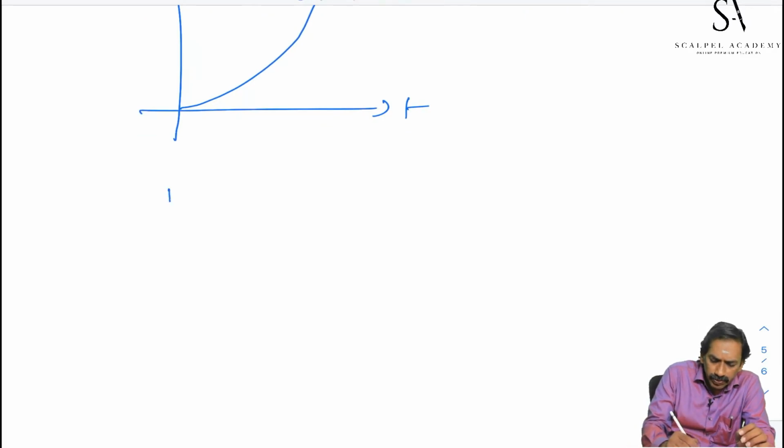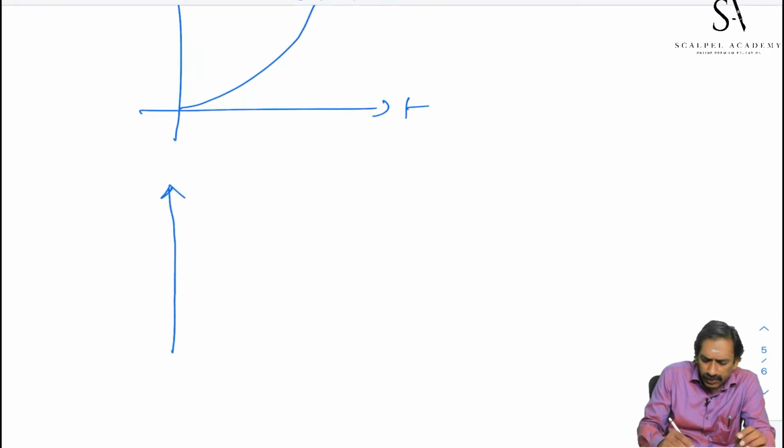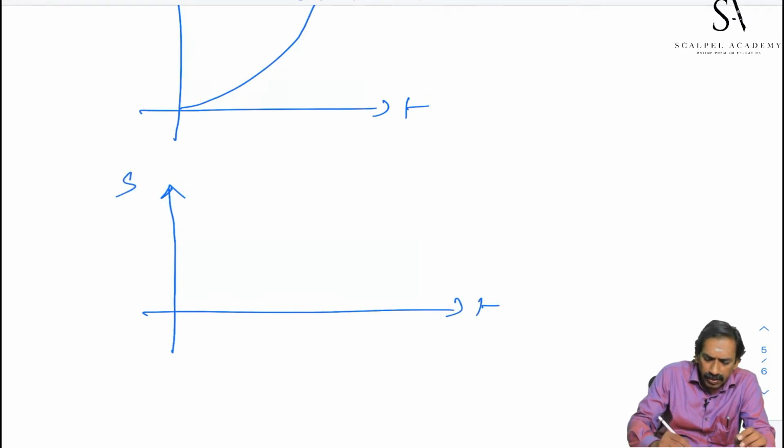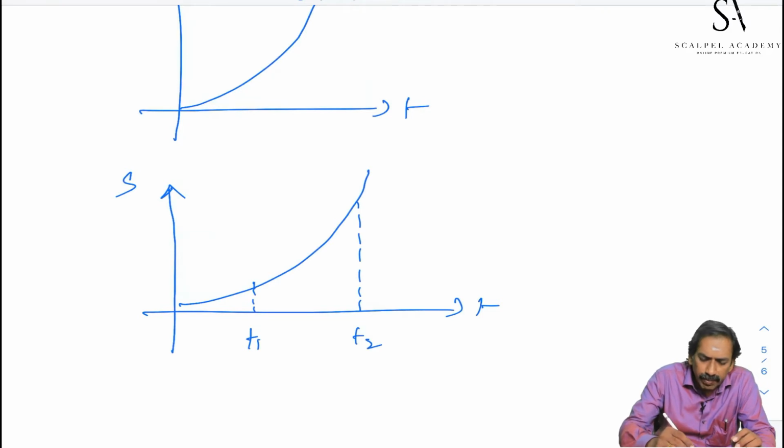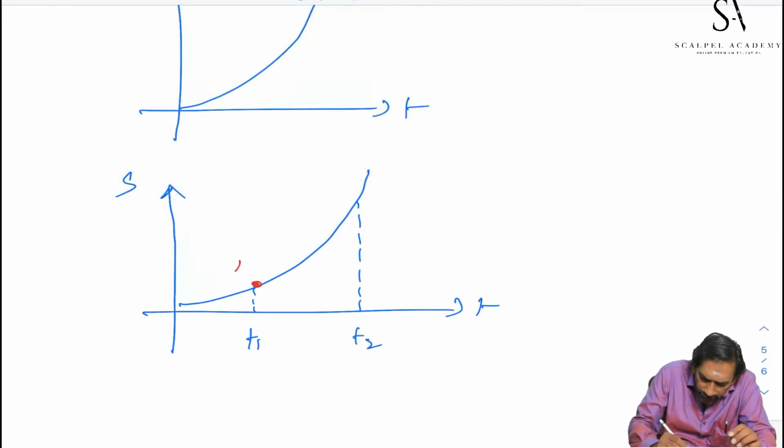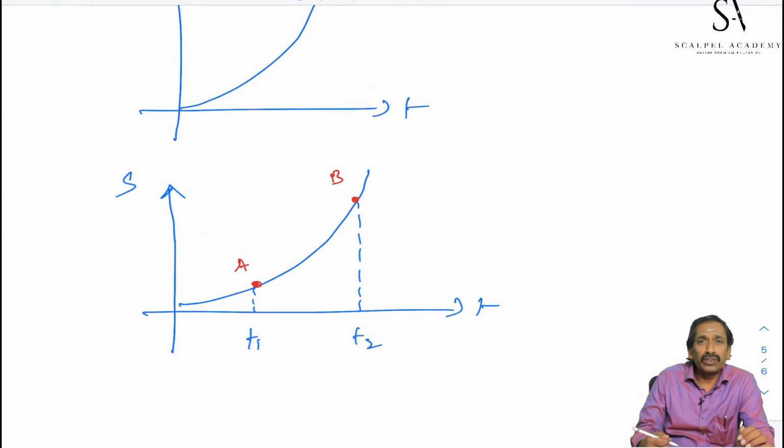Suppose I have selected a large interval of time, t1 second to t2 second. A and B are the positions of the particle. This is the initial position at t1, final position at t2. How to calculate the slope?